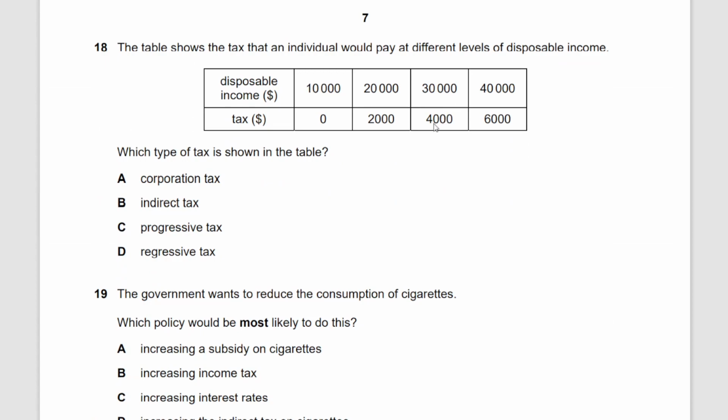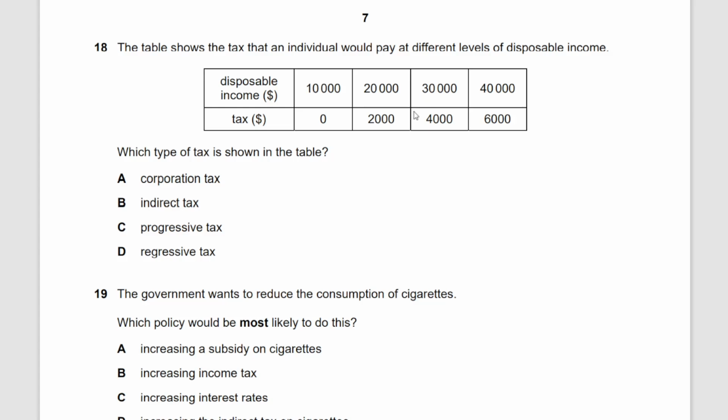The table shows the tax that an individual would pay at different levels of disposable income. Disposable income is income that you have after deducting your taxes, right? The income that is left after you have paid your taxes, or the income that you have left to spend.